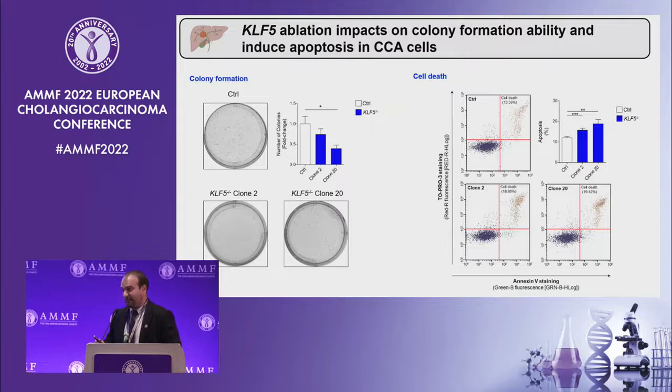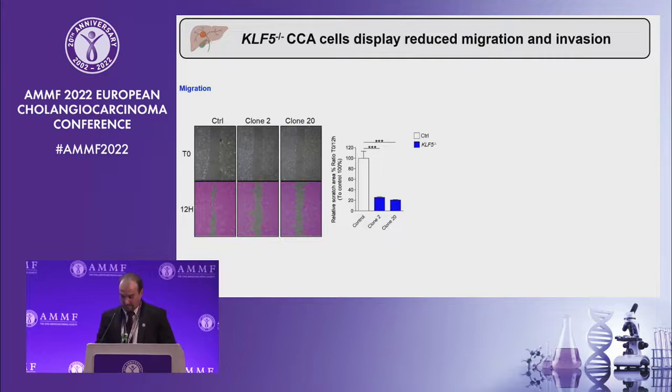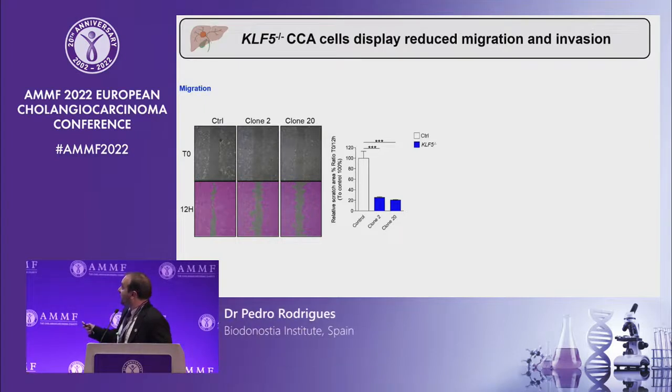Regarding basal cell death, we measured apoptosis by flow cytometry, observing that at basal conditions, the CRISPR control cells die less when compared with both clone 2 and clone 20, which displayed increased cell death in basal conditions. Regarding migration, after conducting the scratch assay, we observed that the CRISPR control cells migrated more than the KLF5 knockout cells.